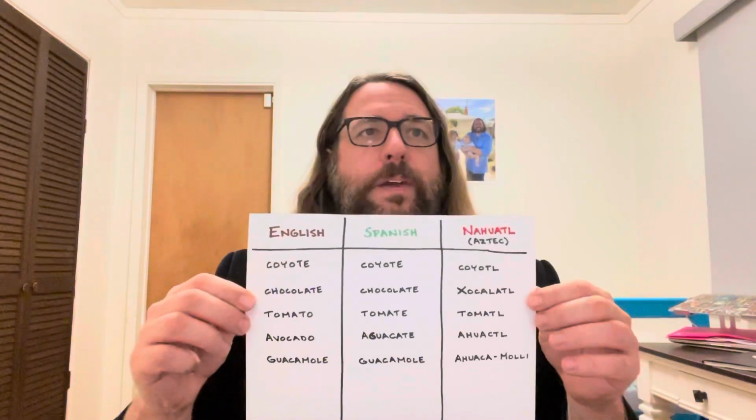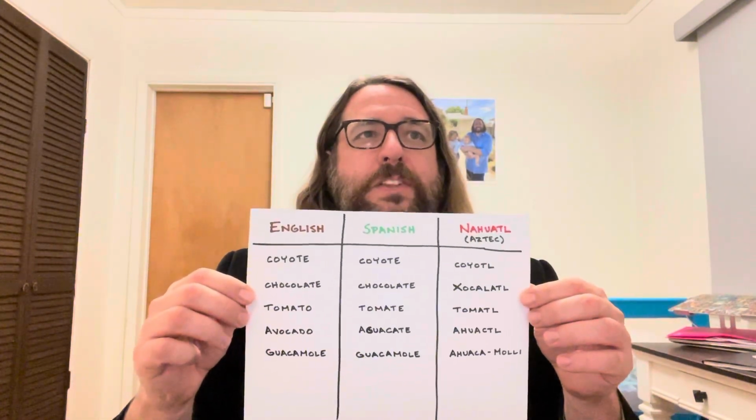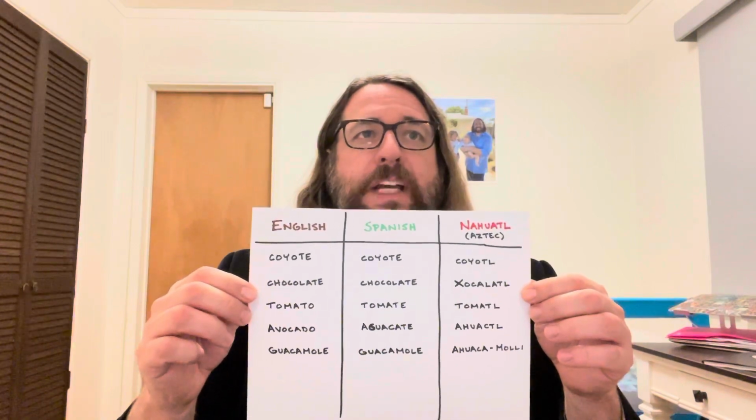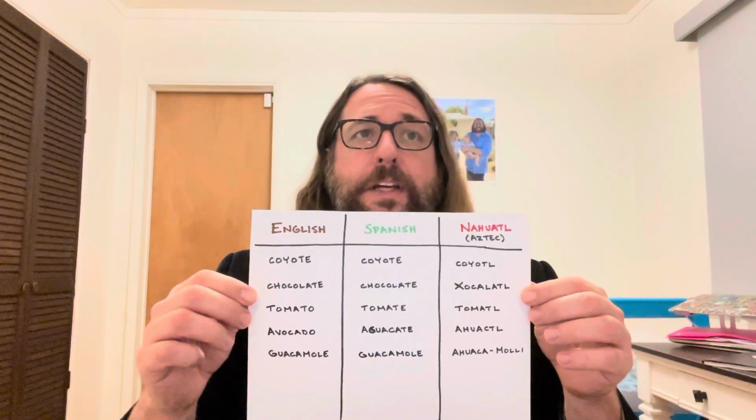For example, if you speak Spanish, you might have realized that some of the words in English have historically been borrowed from Spanish. For example, on an early morning walk in Southern California, you might catch a glimpse of the wild animal what we call a coyote in English. If you speak Spanish, you might have realized that English borrowed that word from Spanish, in which that animal is also called a coyote.